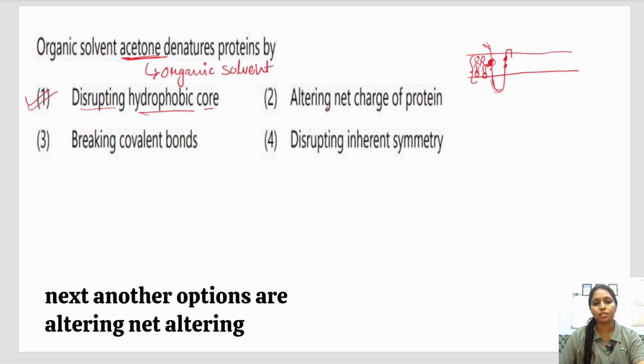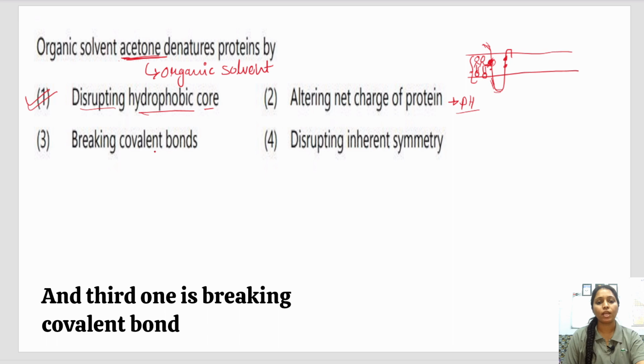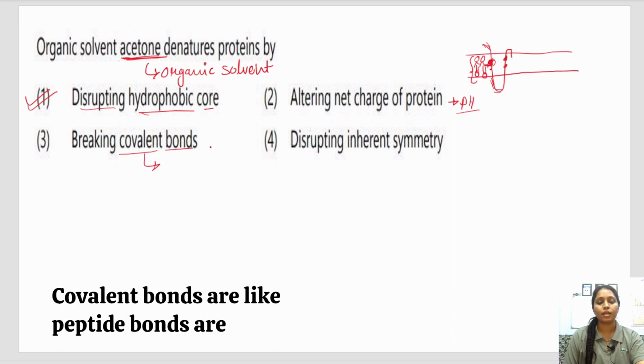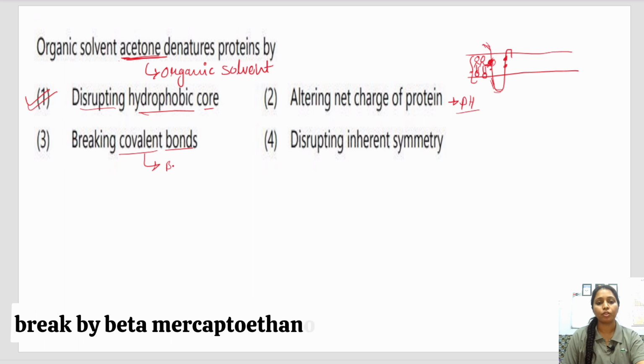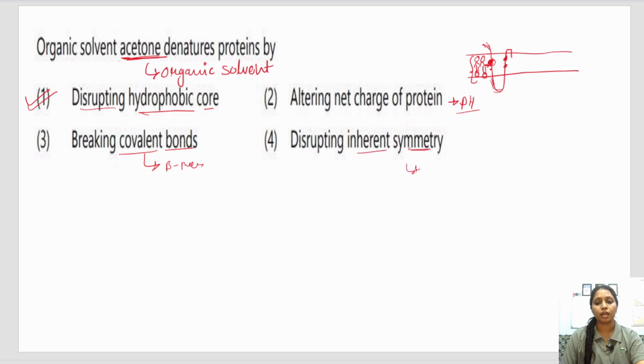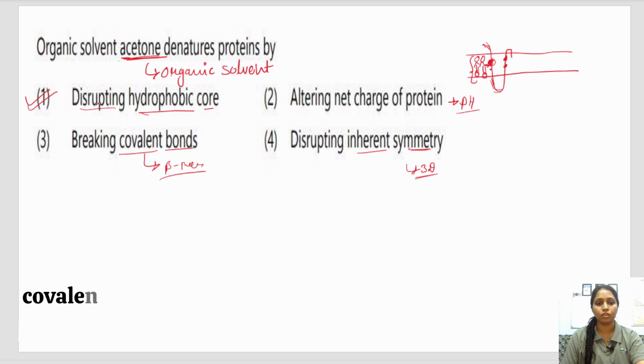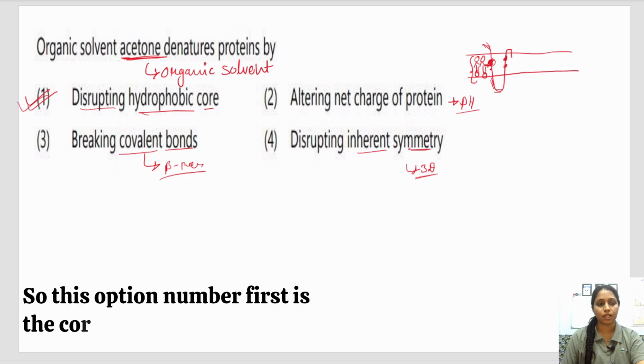Next, another option is altering the net charge of protein. Net charge is not altered by acetone, it is related to pH. The third one is breaking covalent bonds. Covalent bonds, like peptide bonds, are broken by beta mercaptoethanol, not by acetone. And disrupting inherent symmetry. Inherent symmetry means disrupting the 3D structure, which is disrupted by other covalent bond breaking solvents, not by acetone. So option number first is the correct answer.